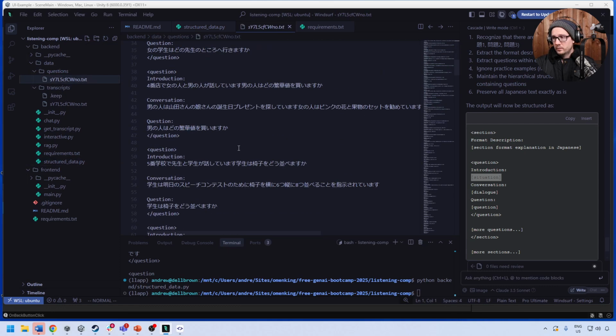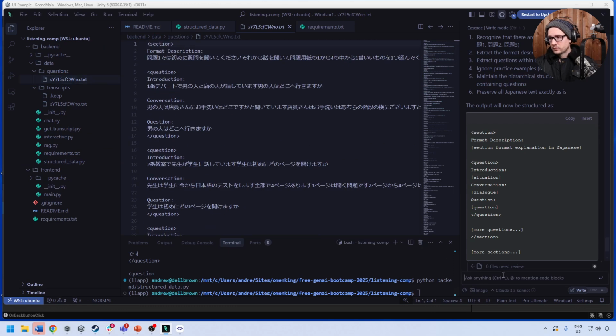So checking our output under the questions folder. Does the outputted structure make sense?